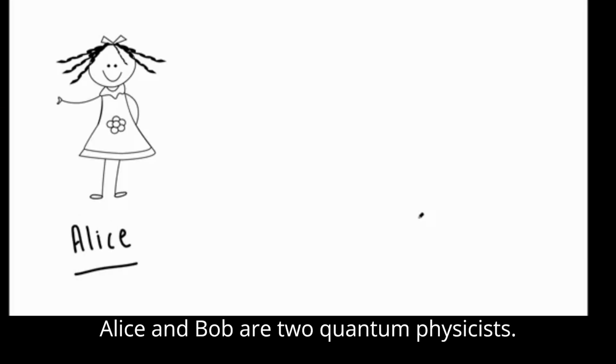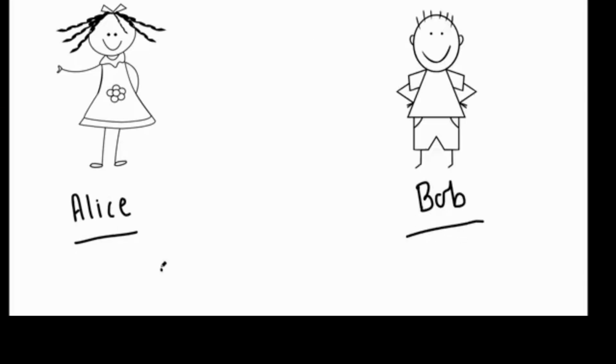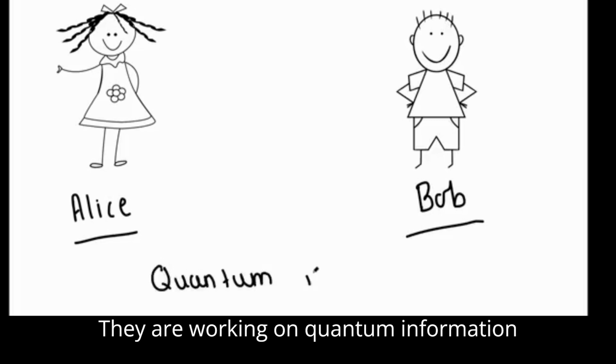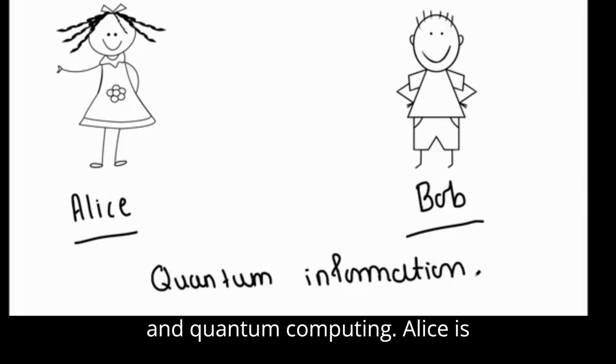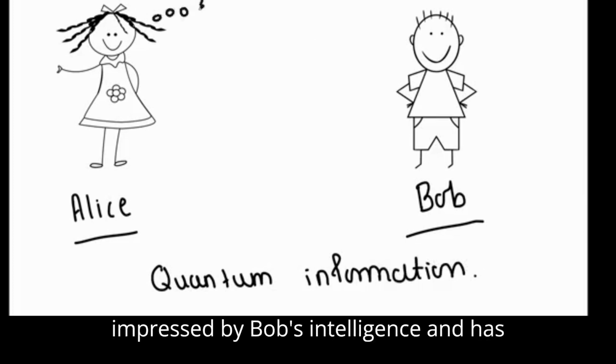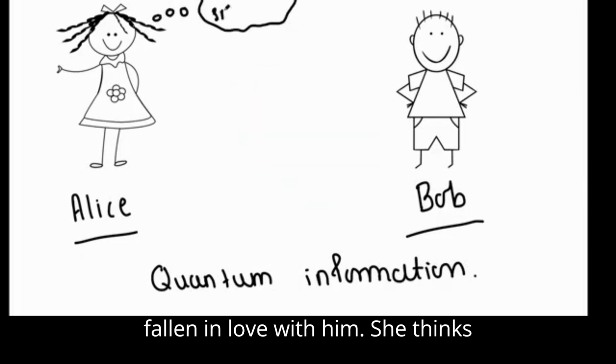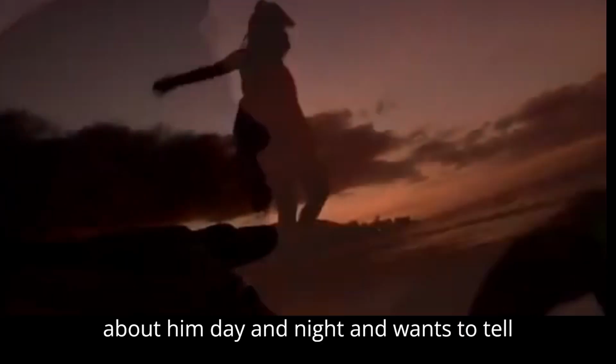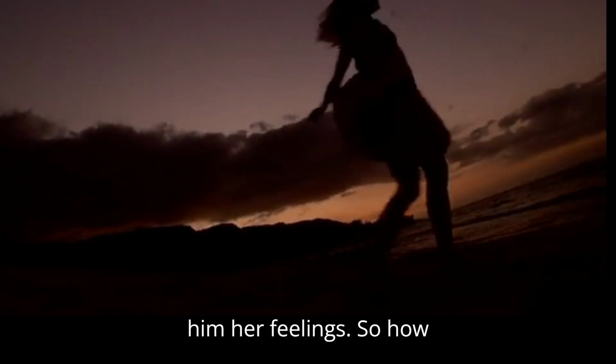Alice and Bob are two quantum physicists. They are working on quantum information and quantum computing. Alice is impressed by Bob's intelligence and has fallen in love with him. She thinks about him day and night and wants to tell him her feelings.